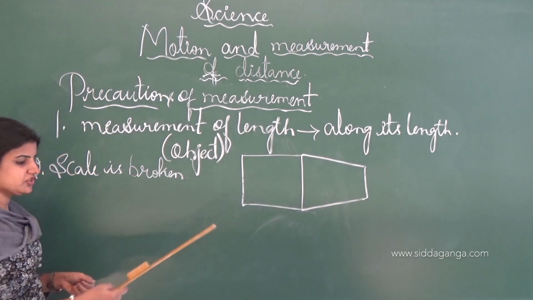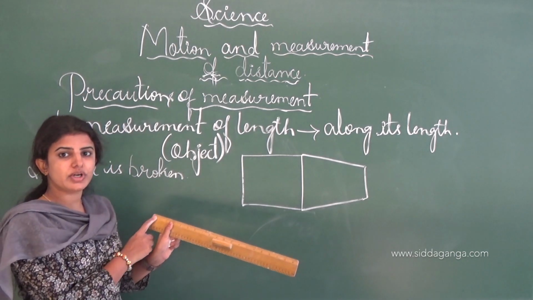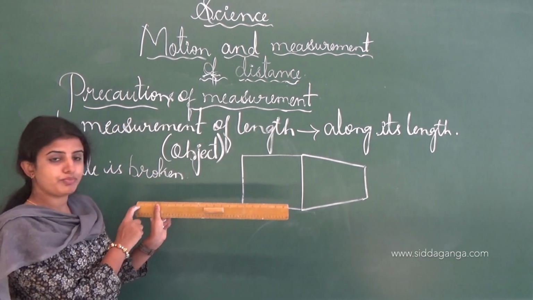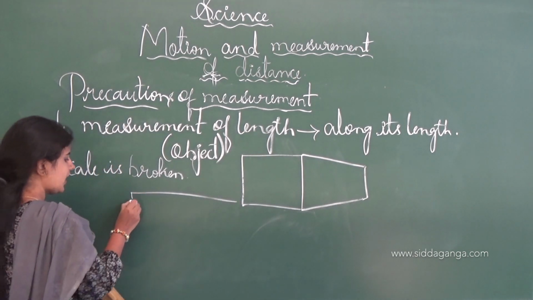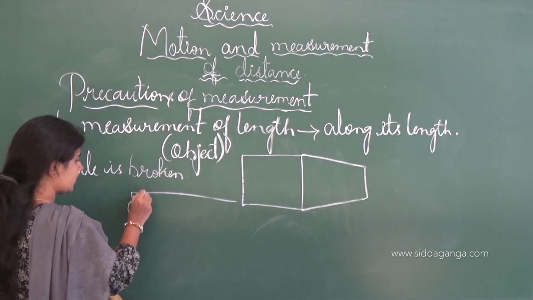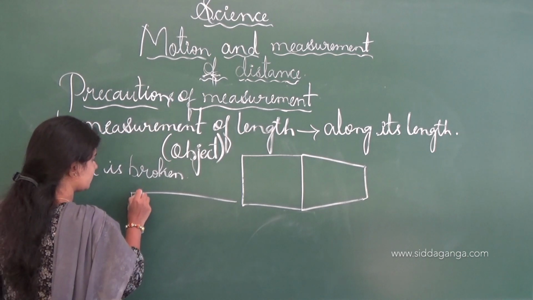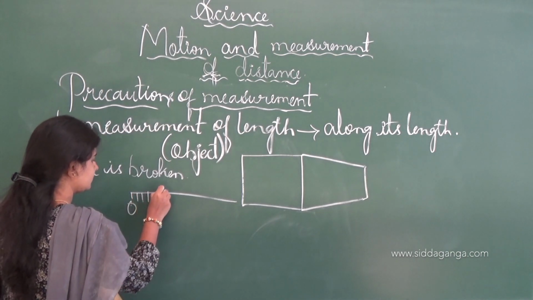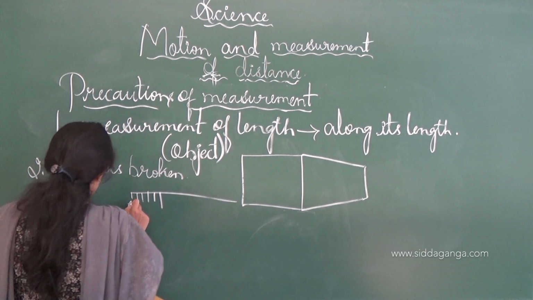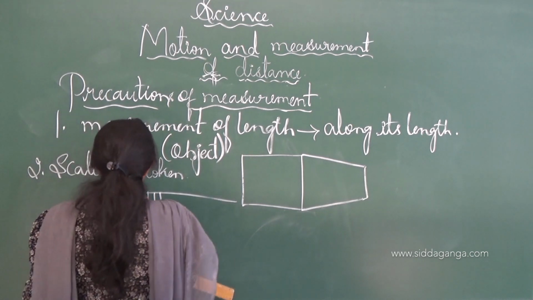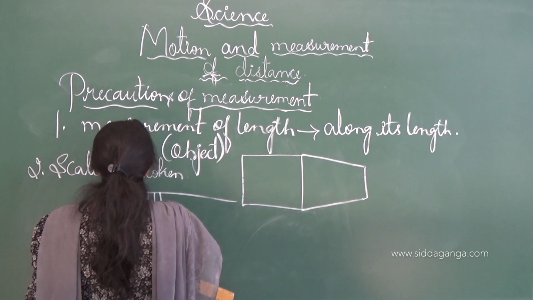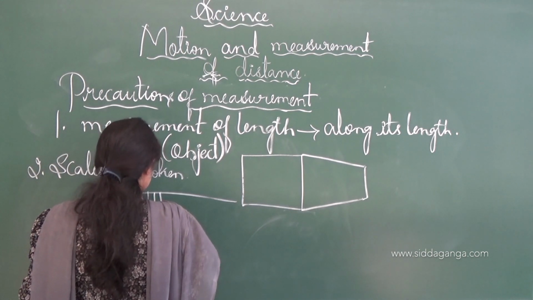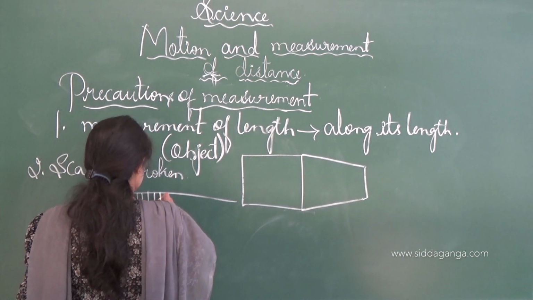See, from this portion, if the scale is broken, then we can't see the point. In the scale there are divisions, starting from 0, 1, 2, 3, 4, 5, like that.